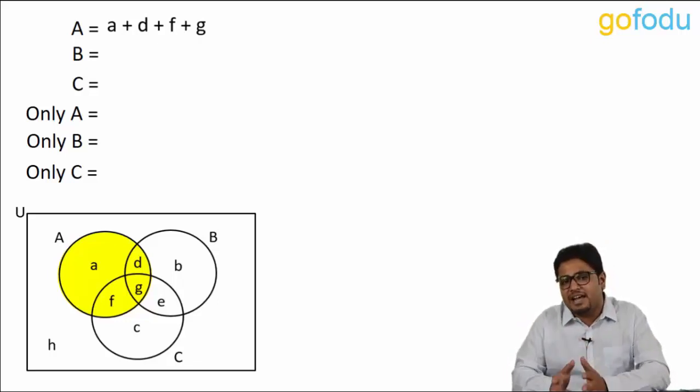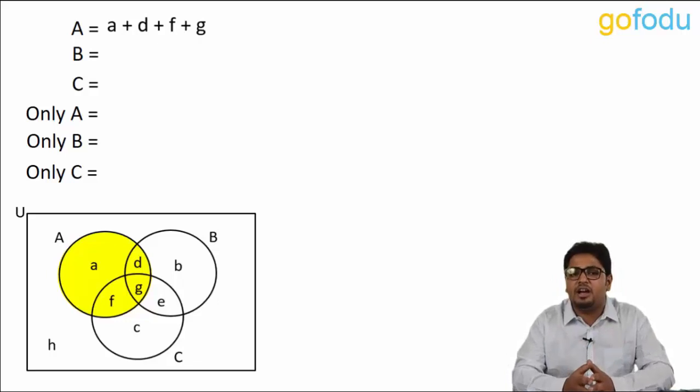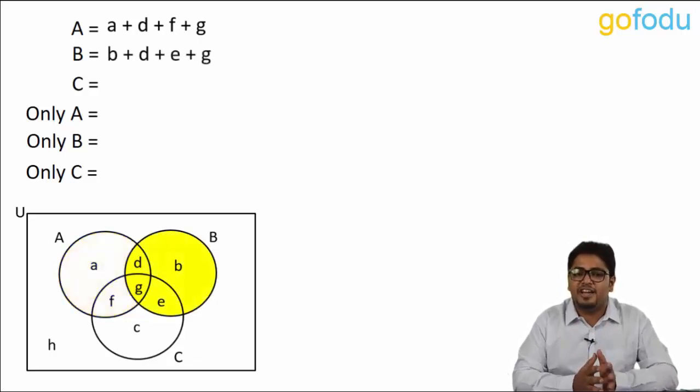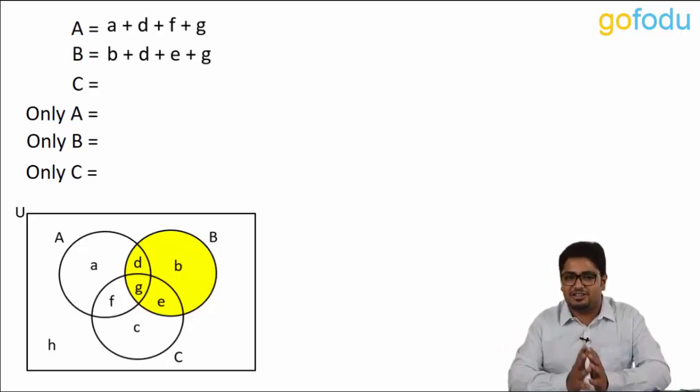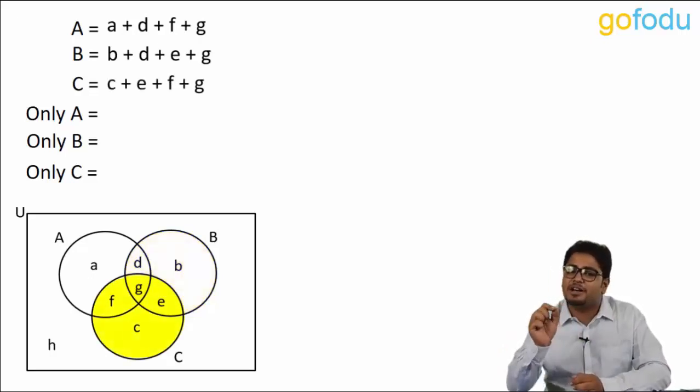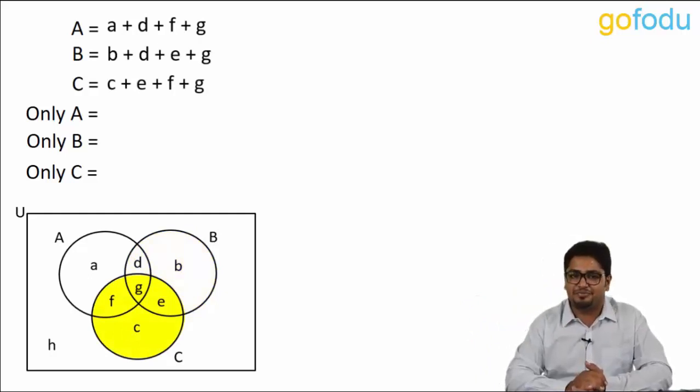Now, whether these elements are contained only in A or in some other region as well was not our concern. Similarly, for B, we have b plus d plus e plus g. And that for C, we have c plus e plus f plus g.